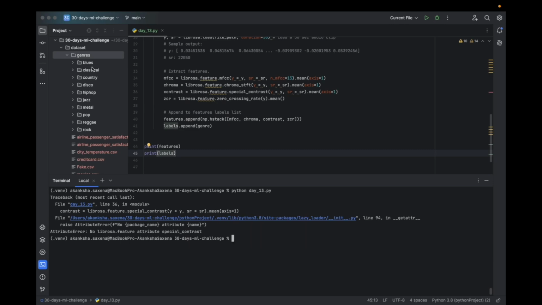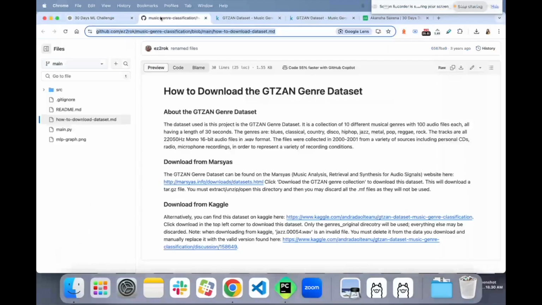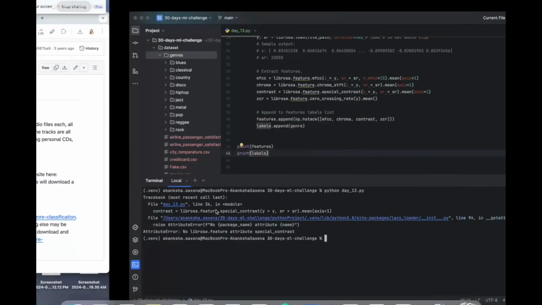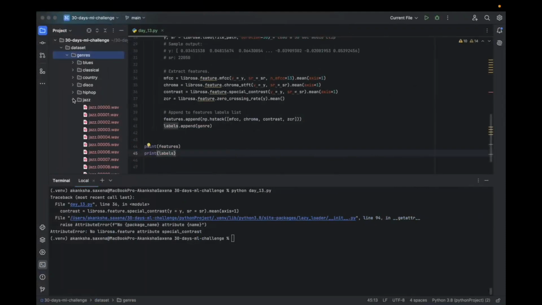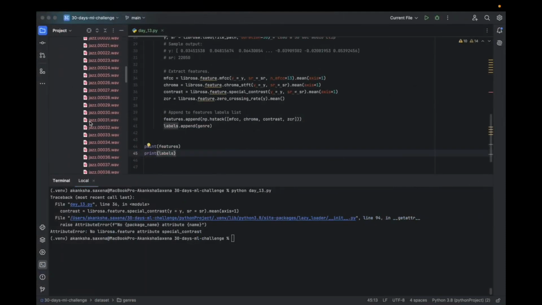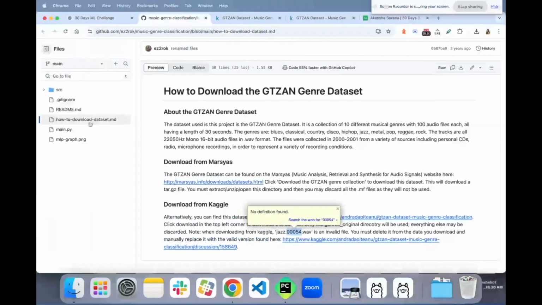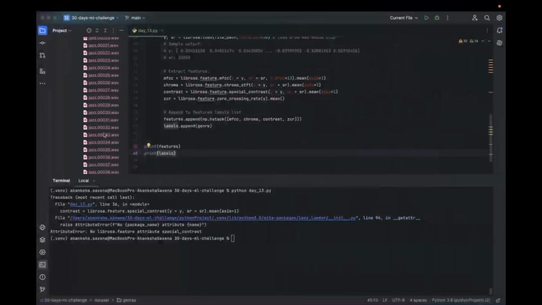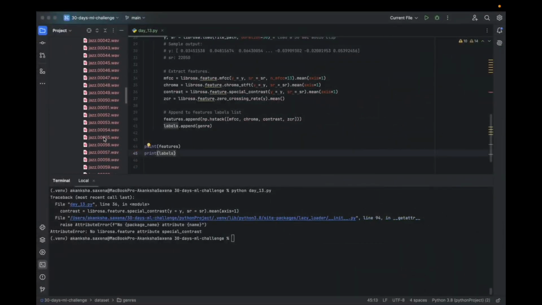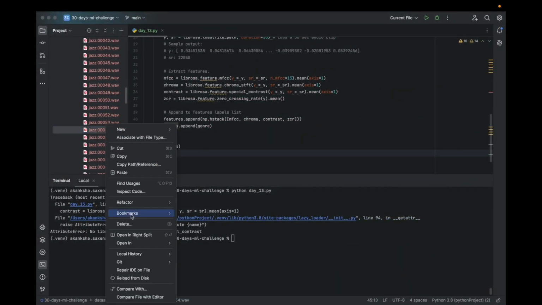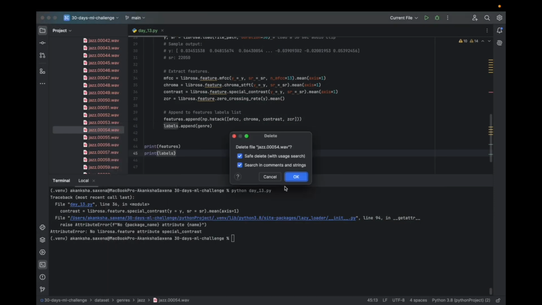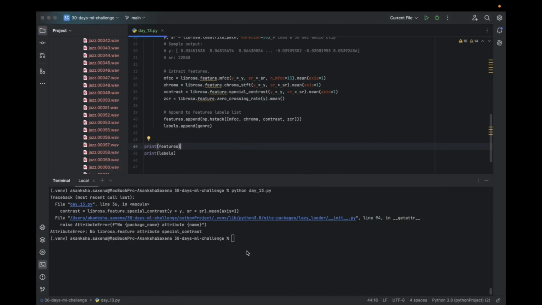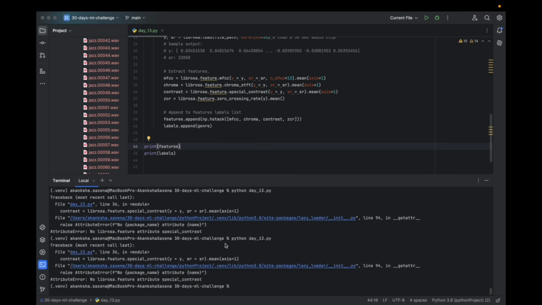Okay, so we are getting the class here for this problem, right? Jazz 00054. So what I'll do, I'll go and delete this file. Okay, this was the problem. Then I'll run it again and it should be working now.